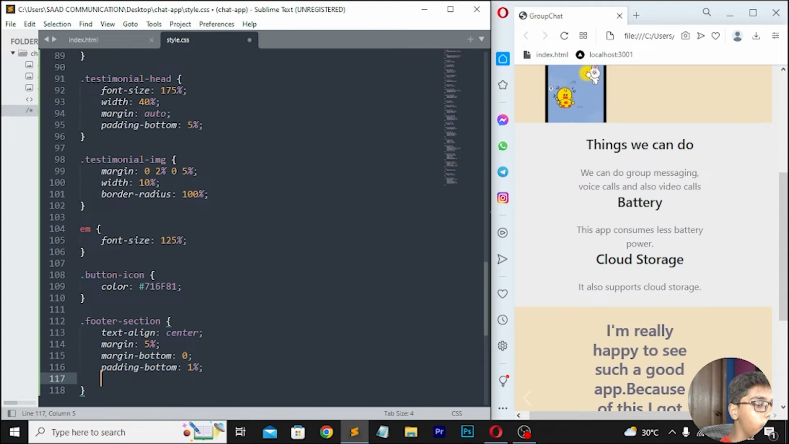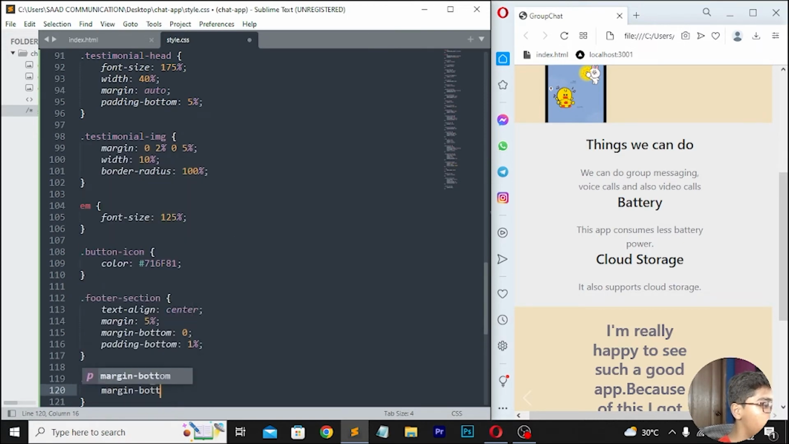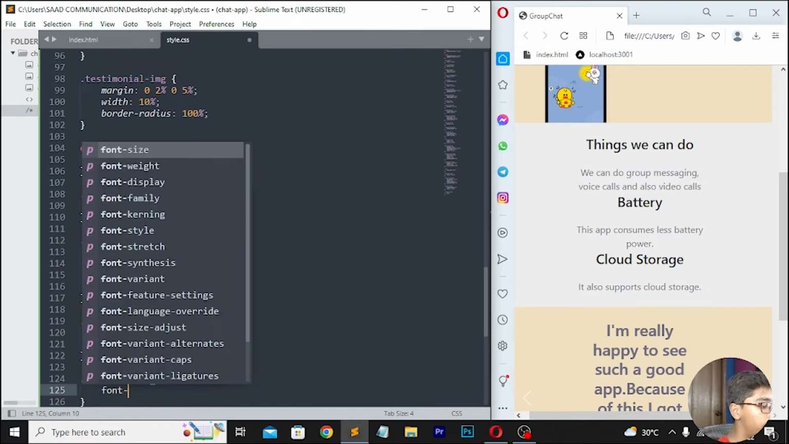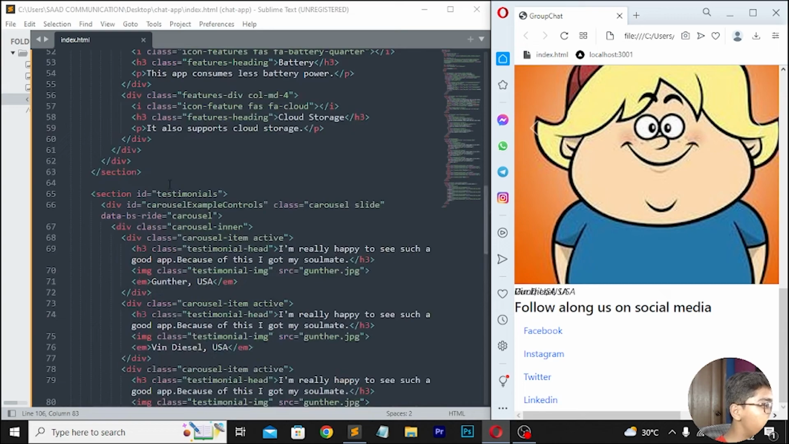Then you have to simply move down here. So here I will be now writing .footer-head. Then I'll be writing margin bottom, which should be 2%. Here I'll be writing color, which should be 716581. Then move down right here .footer-link. Here I'll be writing font size. One that will be moving at the top.